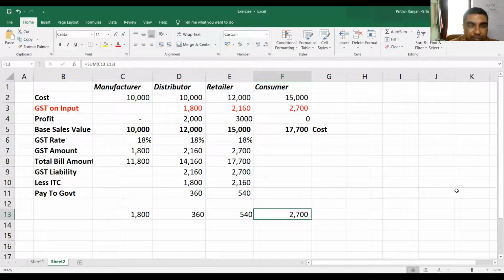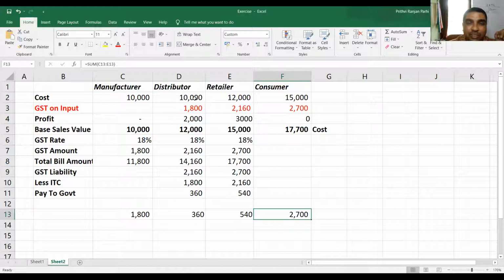And the distributor the same way. But while collecting and sending the actual money to the government, he is taking only that 1,800 which the distributor paid to the manufacturer. Then what did he pay from his pocket? He paid only on the value addition.